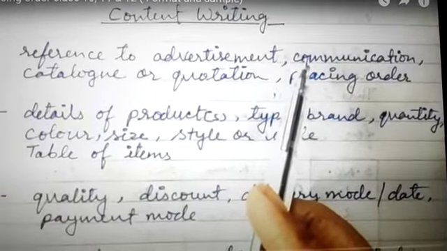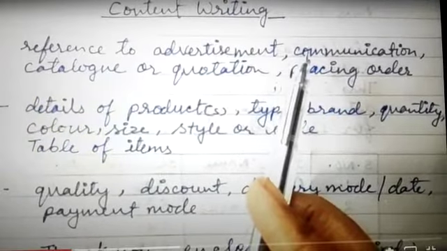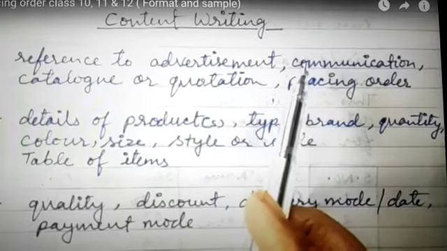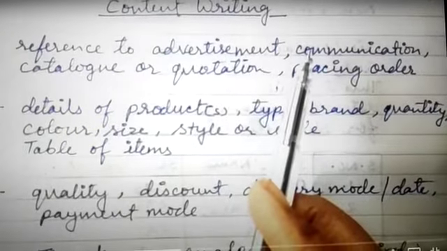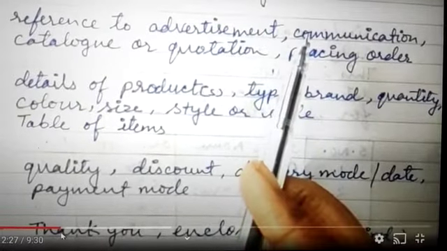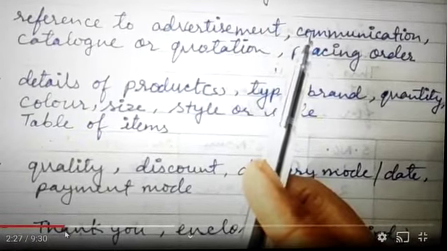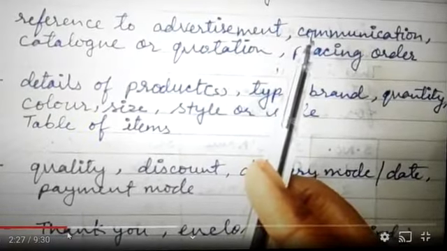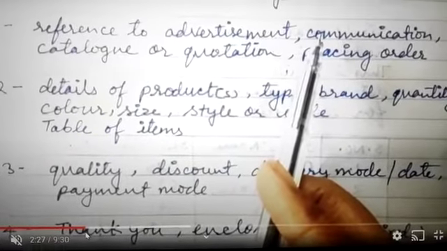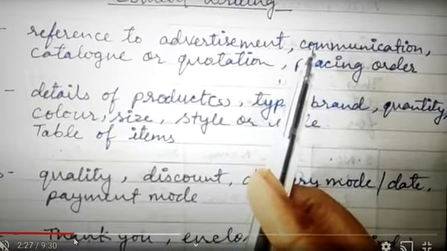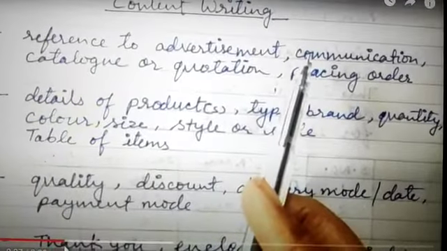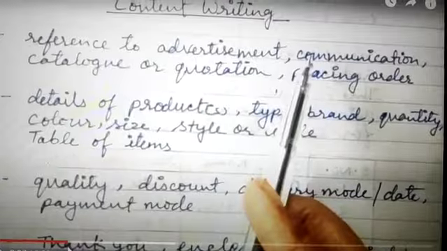Then in the concluding paragraph, you will ensure the good quality of the items being ordered. And then you will talk about the discount, saying that you are a regular customer and have been in contact with this firm or company for a long time, and you will ask for the mode of payment and the last date. You will even mention that the payment would be done after the delivery or by check. So all these details you will provide in the concluding paragraph.